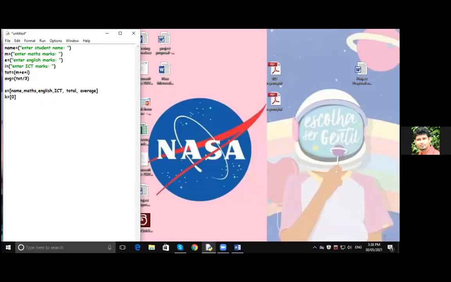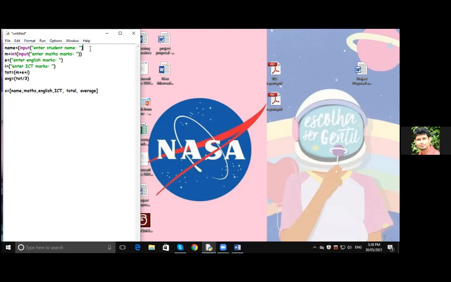Right, okay, name, enter your student names. Enter maths mark, and please convert that mark to integer, right? Put int, then within the bracket, input. The previous one also, you have to mention that input tag, otherwise it will not take the input. Then English and IT also, no need to make int.